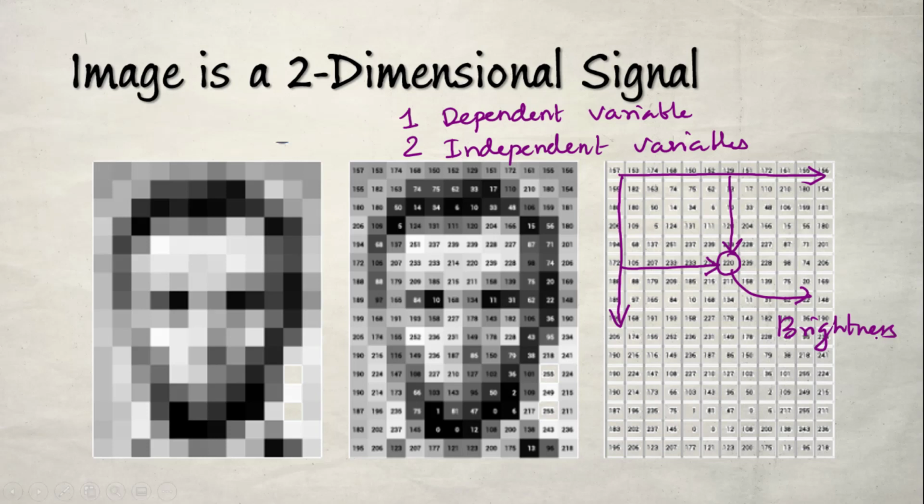So image can be considered as a two-dimensional signal in which the brightness of the pixels varies with respect to space, or we can say with respect to the x-axis and the y-axis, the two-dimensional plane. So in that case we can consider image as a two-dimensional signal. Here also dependent and independent variables are there, but here we have two independent variables. That is why it is called a two-dimensional signal.